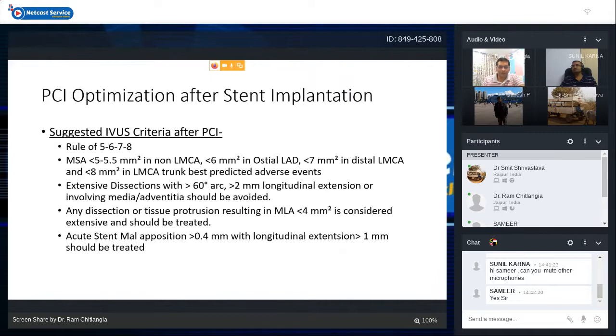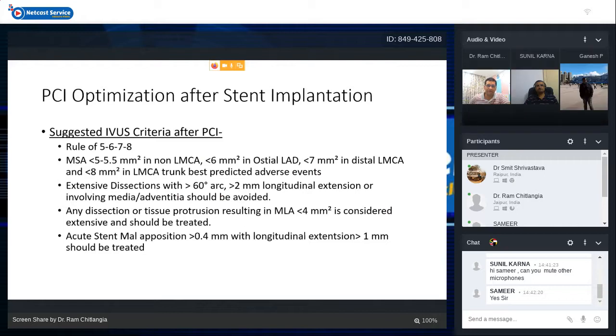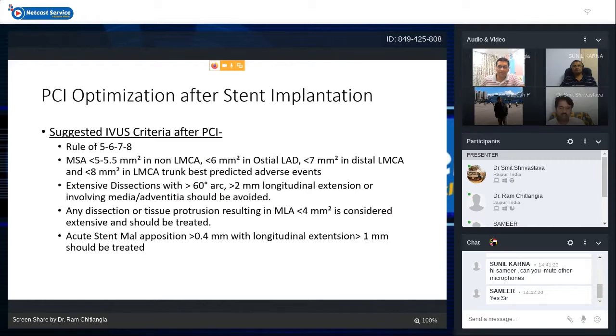So these are the gross IVUS criteria for PCI optimization after stent implantation. One of the most important is the rule of 5, 6, 7, 8, which we have already discussed. Extensive dissections with more than 60 degree arc, more than 2 mm longitudinal extension involving media or adventitia should be avoided. Any dissection or tissue protrusion resulting in an MLA of less than 4 mm square is considered extensive and should be treated. Acute stent malposition of more than 0.4 mm with more than 1 mm longitudinal extension should be treated.